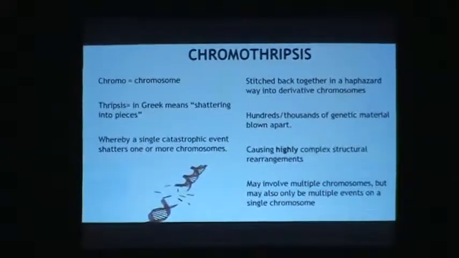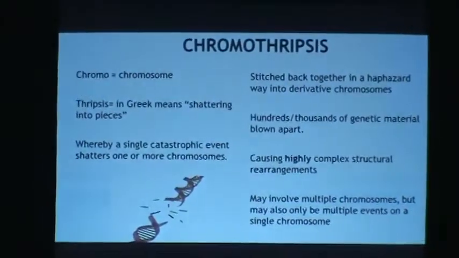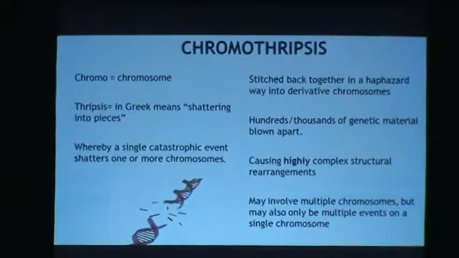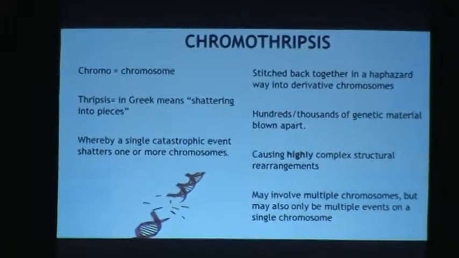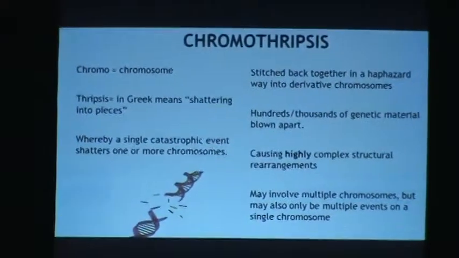So what exactly is chromothripsis? If we break the word down, we have chromo, referring to the chromosome, and thripsis, which in Greek translates into shattering. So you put it together and you have chromosome shattering.